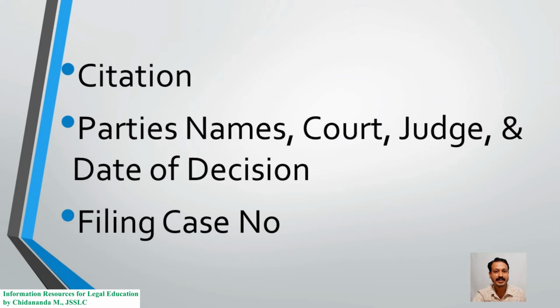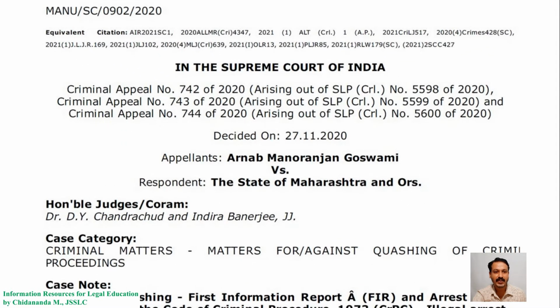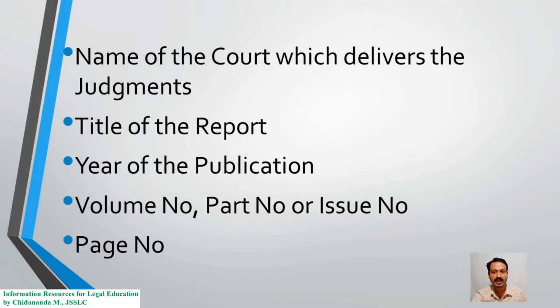First, I will take finding judgments using case citation. Case citation plays a major role in helping to find judgments of these courts. Case citation is a system of representation of key information used by legal professionals to identify the previous judgments or decisions of the courts. Case citation for a particular case is different from one report to another. Each report contains judgments with their own style of representing the citations, but generally contains the same key information.